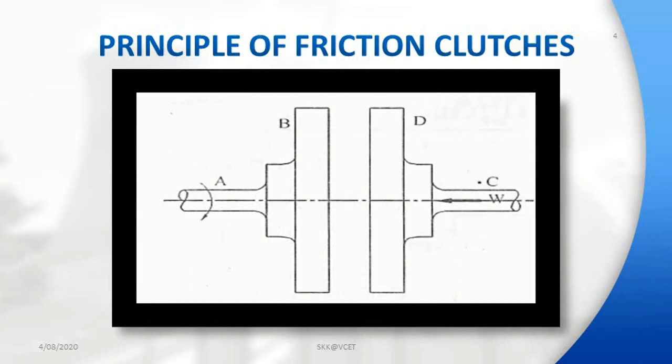By increasing any of these values, that is coefficient of friction, axial force, or effective mean radius of friction surface, the amount of torque transmitted can be increased. Normally the friction materials are made up of asbestos, cork, cotton fabric and leathers.